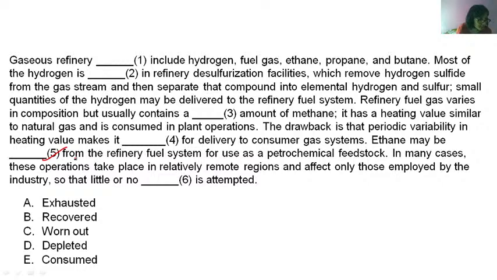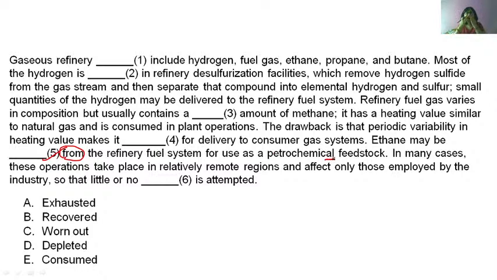Option A. Rajlakshmi says option A. Shiv says C. Amitabh says recovered, that is B. A, consumed, recovered. Okay, listen. Ethane may be dashed from the refinery system for use as a petrochemical feedstock.